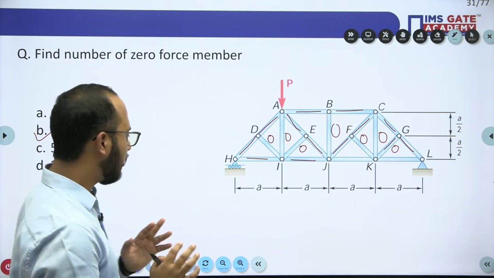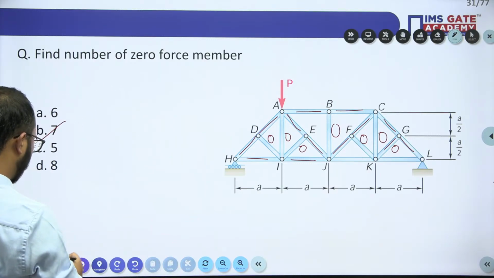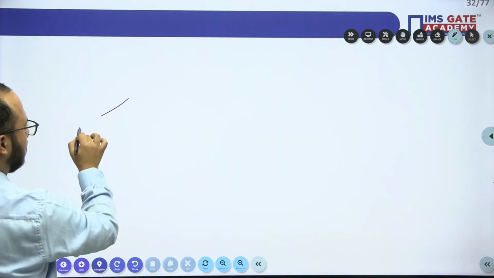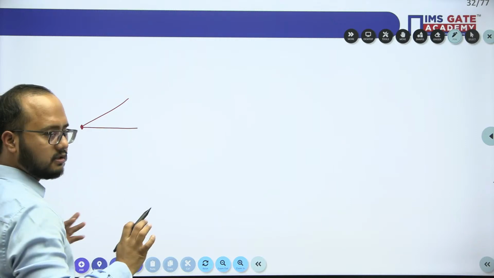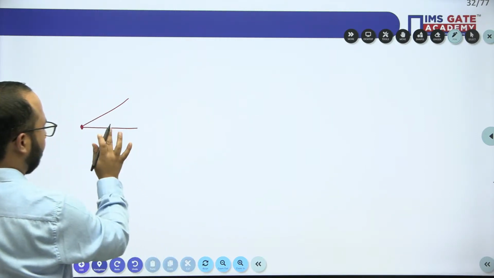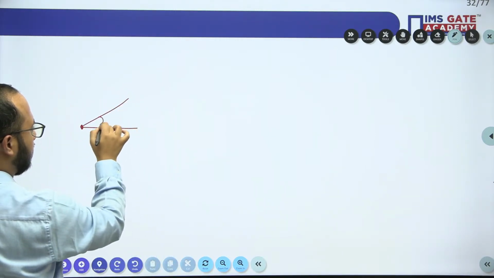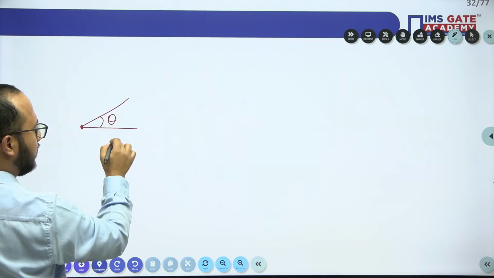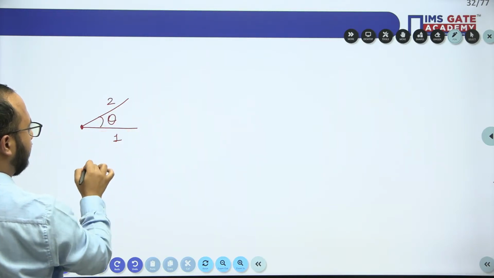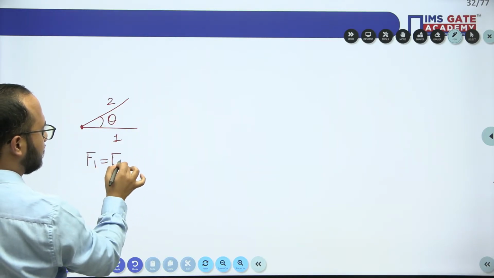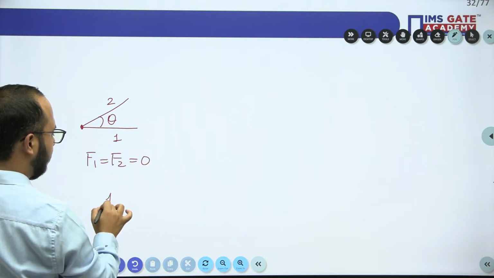Zero force member, always remember, guys, 2 important cases. Case 1: whenever 2 members form a truss joint and both are non-collinear, both the members will become zero force members.